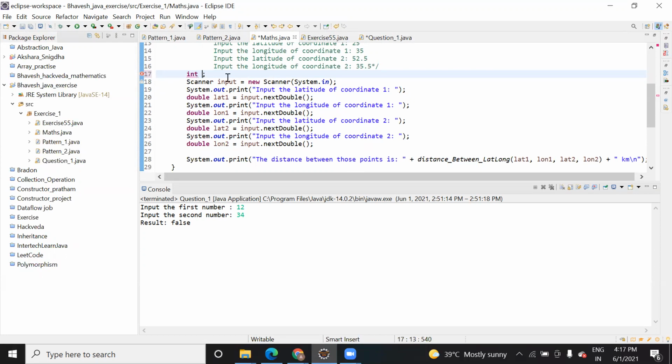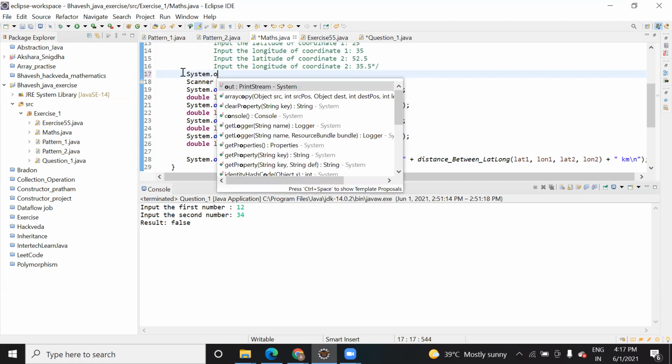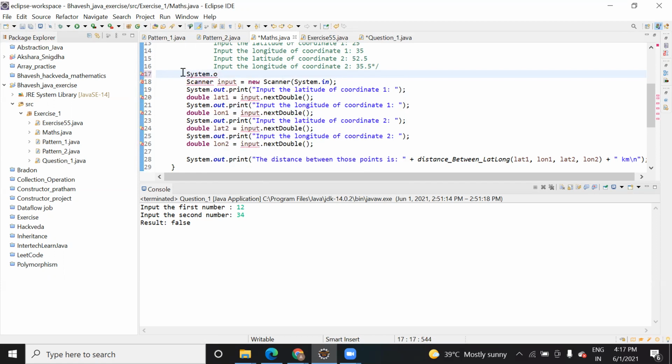Okay. Let me show you one more. I think it can't end with the hashtag or underscore. Let's check: int a underscore. It's not giving any error, it's giving a warning.